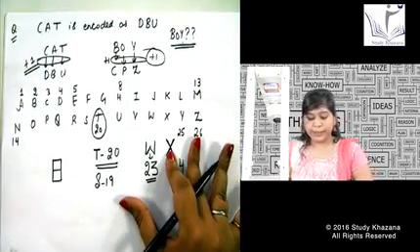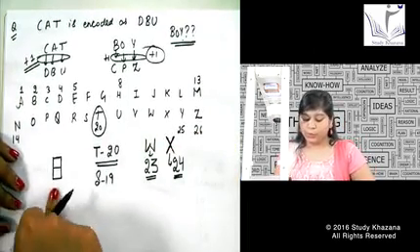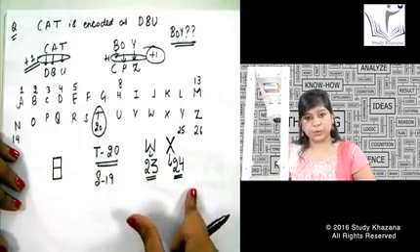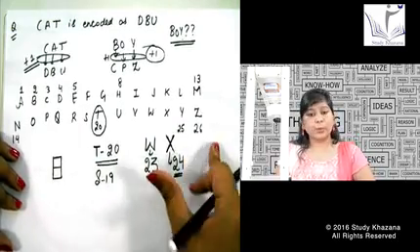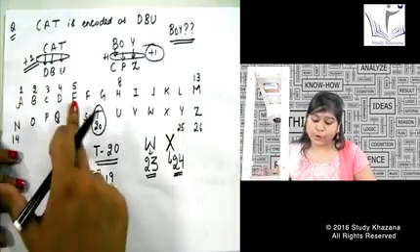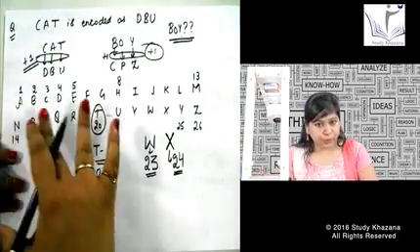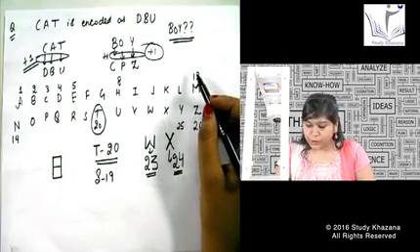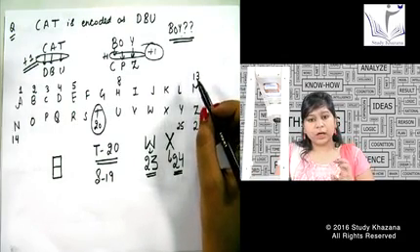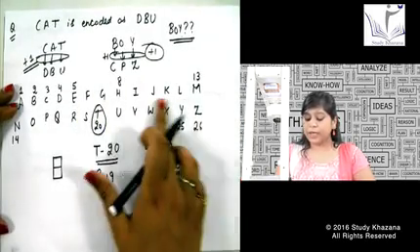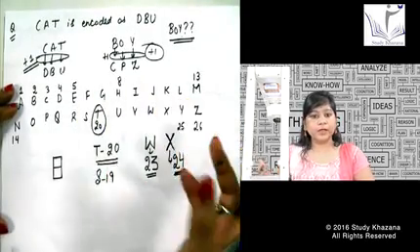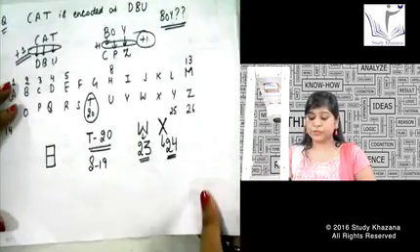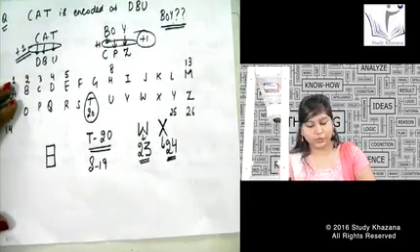I know many alphabets now. One is H, one is T, one is S, and one is W. Another one is X, and Y and Z I am already aware of. A to E I already know. M and N I know now. So a few alphabets are left, like F, I, J, K, L. How can I get the positions of these alphabets in between? I can get the position of these alphabets also. How will I get the position?